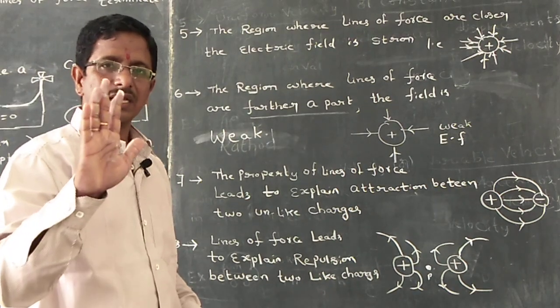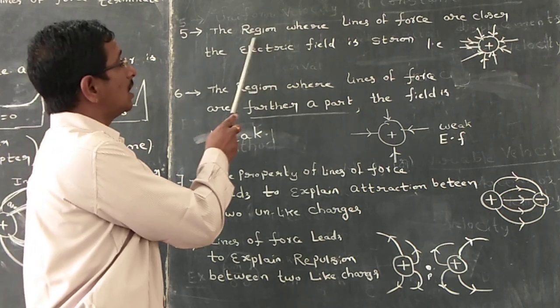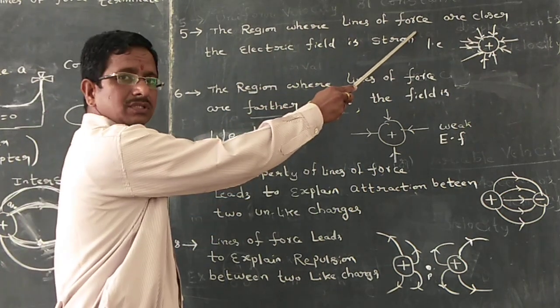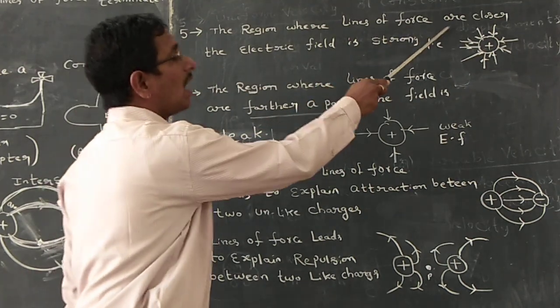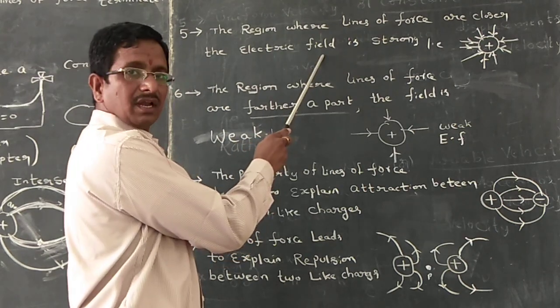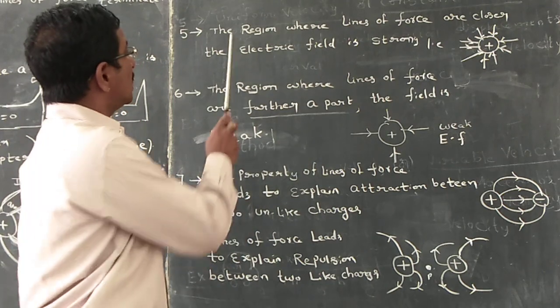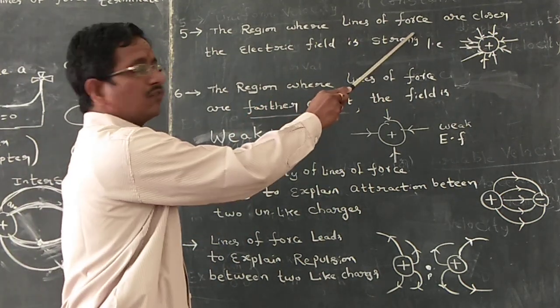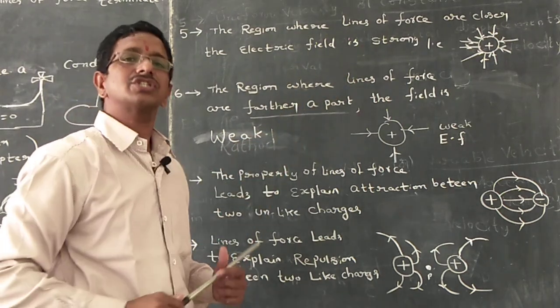I want to explain the fifth point. The region where the lines of force are closer, the electric field is strong. Once again, the region where lines of force are closer, the electric field is strong.